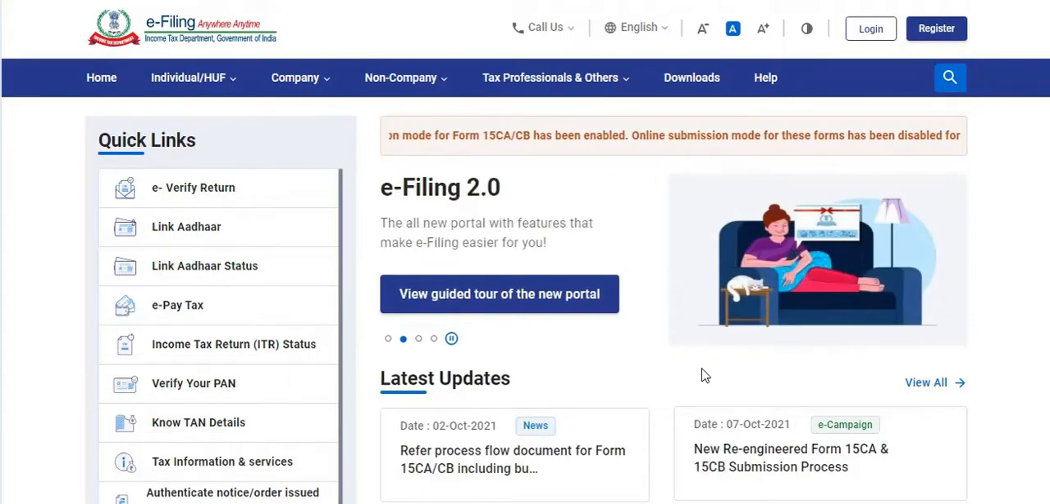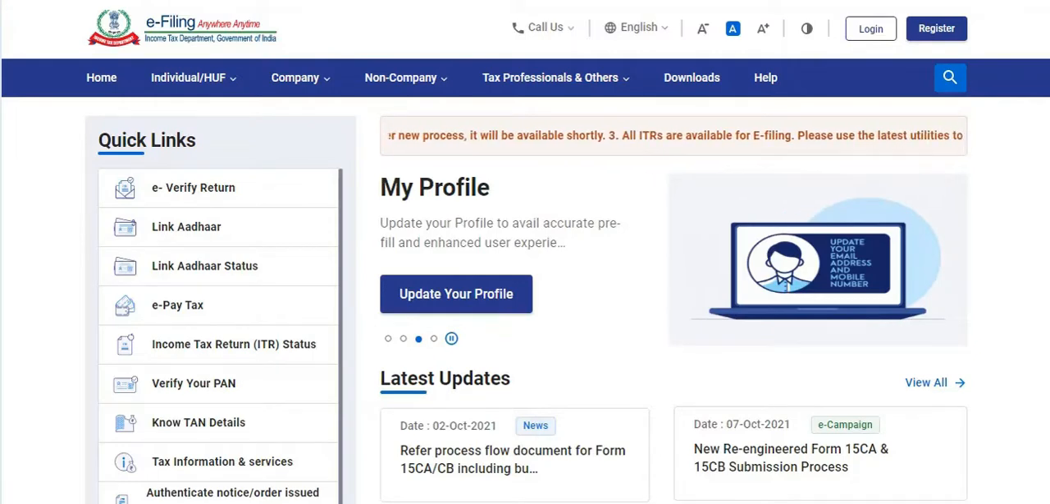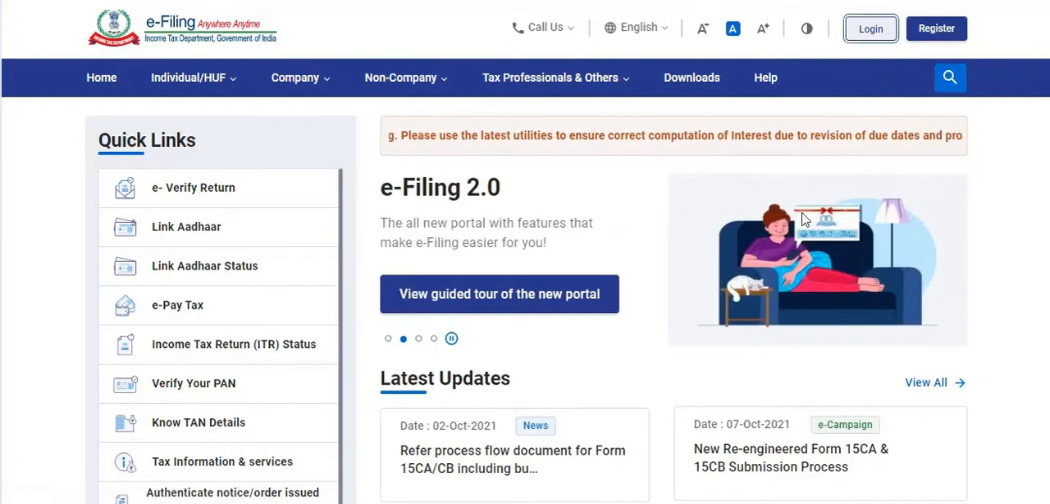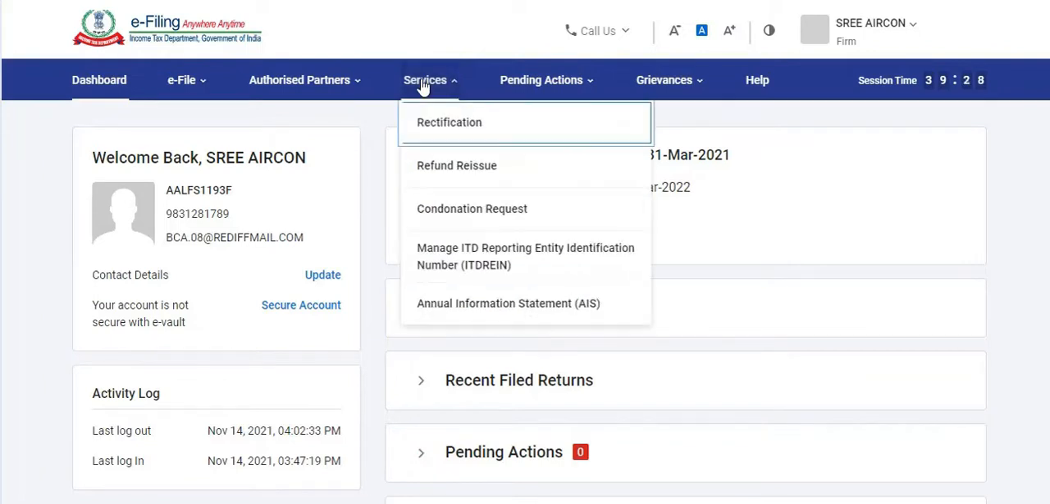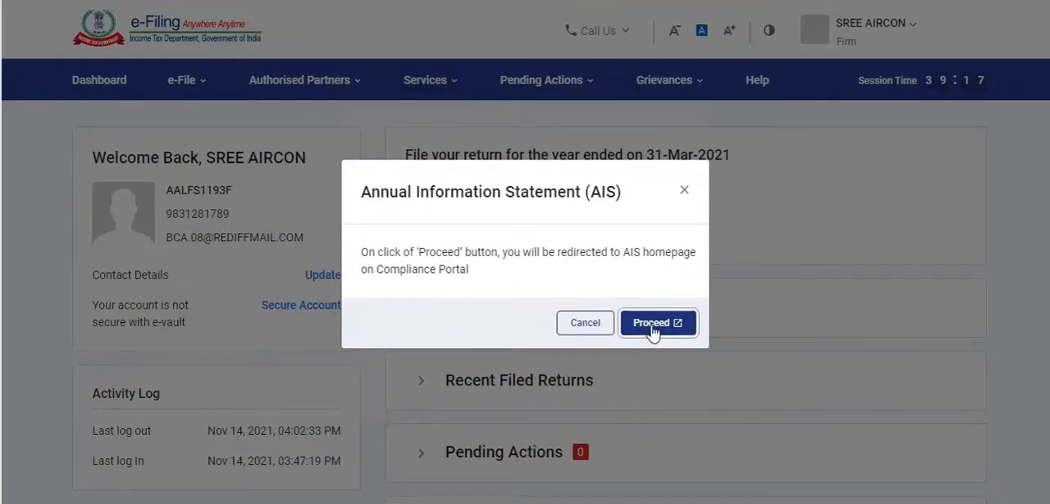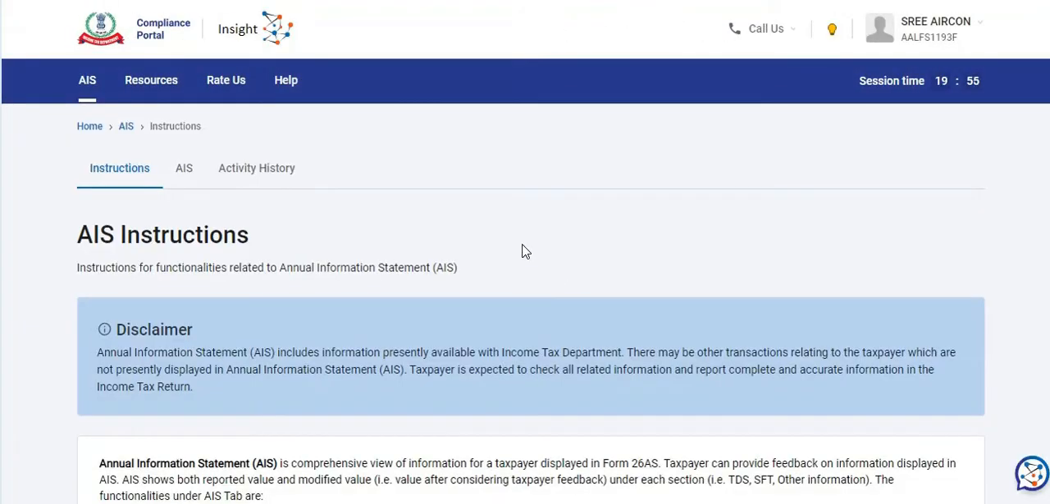Here you see, this is the home page of the new income tax portal, and from the home page you just log into your e-filing account. This is the dashboard of the taxpayer, and from the dashboard you go straight to the service tab, and under the service tab you will get Annual Information Statement or AIS. Just click on that, click on proceed, and this is the AIS portal.